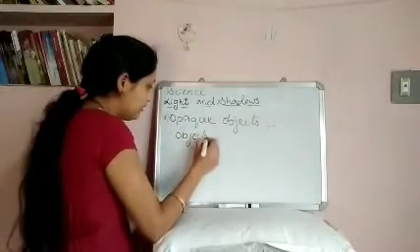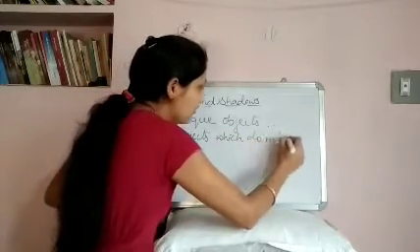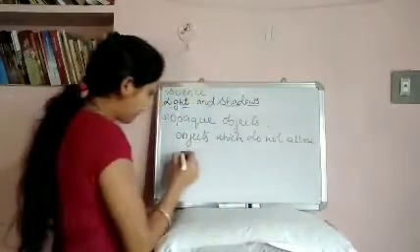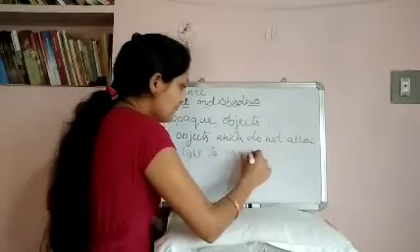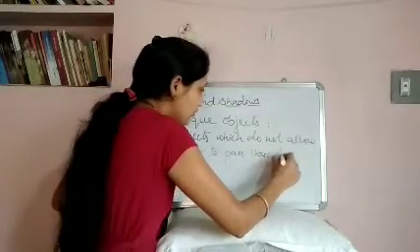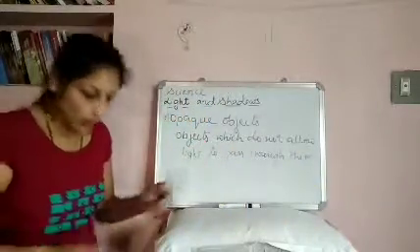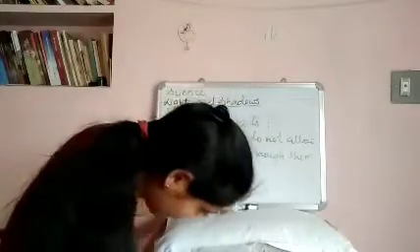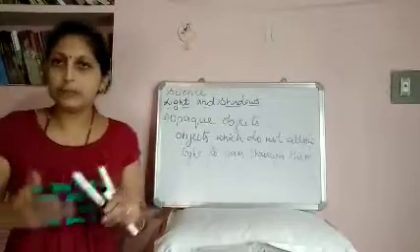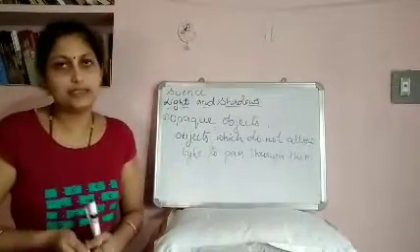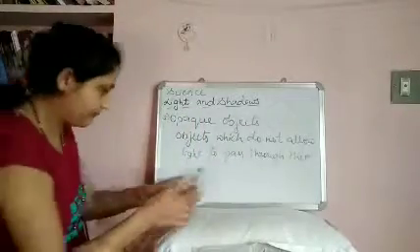Objects which do not allow light to pass through them are called opaque objects. Examples: bricks, metals, wooden blocks, and even human beings, walls, etc. These are all the examples of opaque objects. They do not allow light to pass through them.